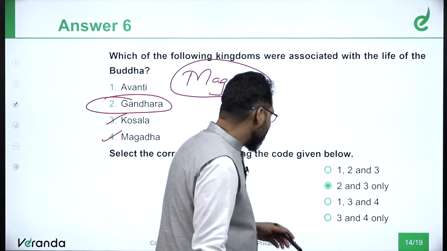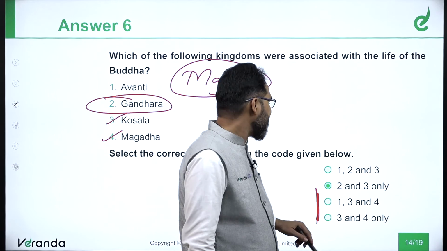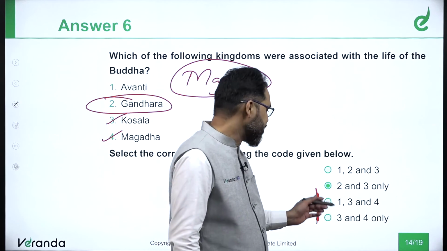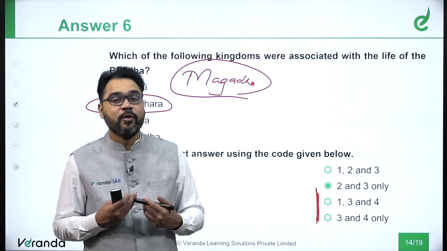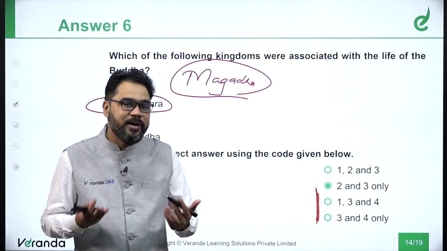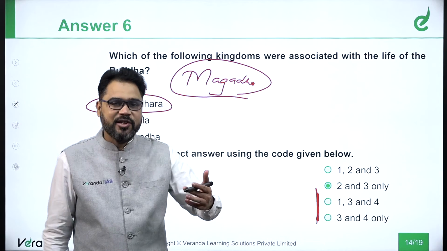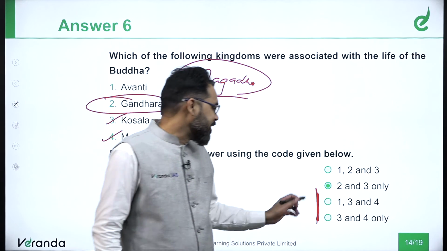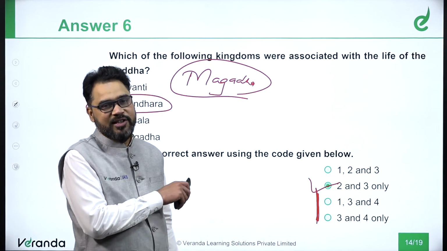So what you have here is these two options, they can be very easily reduced. Ultimately Avanti also has got no relation. Again, why am I saying this? It is very easy for me because I have already read this thing. But when you will be studying your NCERTs, the entire picture will be very much clear to you. So ultimately the answer has to be what? Option number B, which says statement 2 and 3.